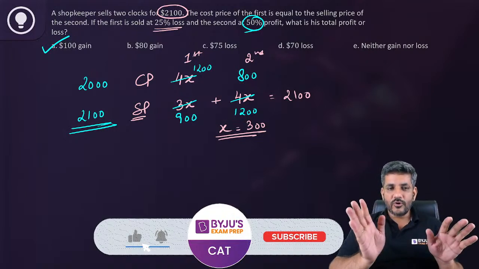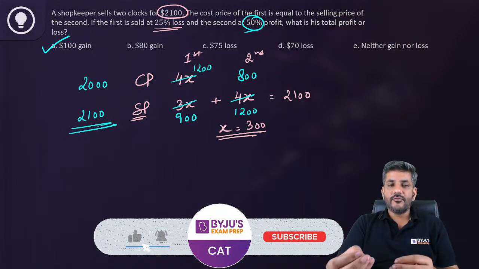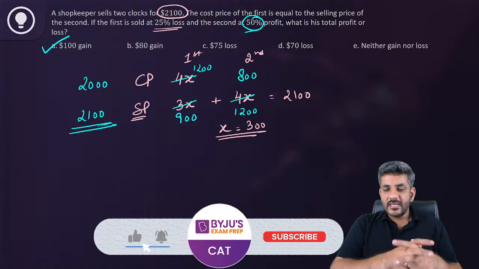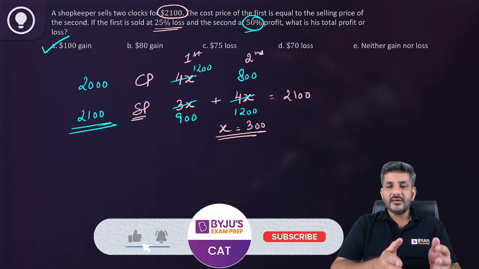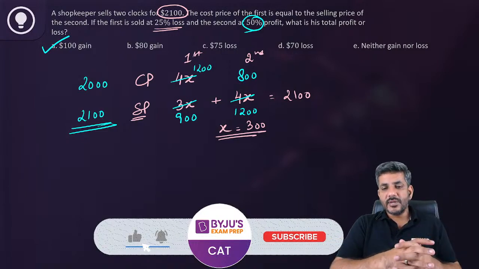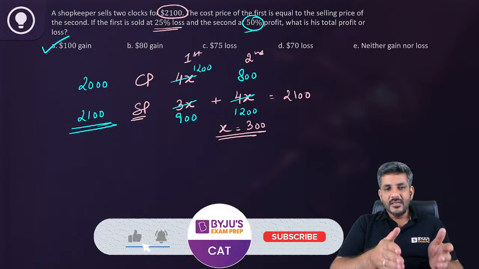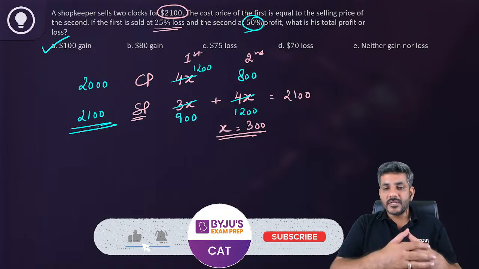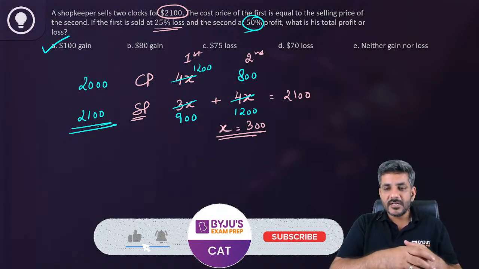But Varsha, I hope you got it now. हमने सेलिंग प्राइस ऑफ सेकेंड आर्टिकल 4x माना, सीपी ऑफ फर्स्ट भी 4x हो गया. 4x लेने से we got the selling price of first as 3x because there is a 25% loss. और सेकंड का जो कॉस्ट प्राइस था वो हम लोगों ने कैसे निकाला? The total selling price was given as 2100, so I put 3x plus 4x as 2100, जिससे x आ गया. And if 1200 is the selling price of second, so what should be the cost price कि आपको 50% का प्रॉफिट हो? 800 बनेगा ना. 800 पे 50% प्रॉफिट ही तो 1200 बनाता है.